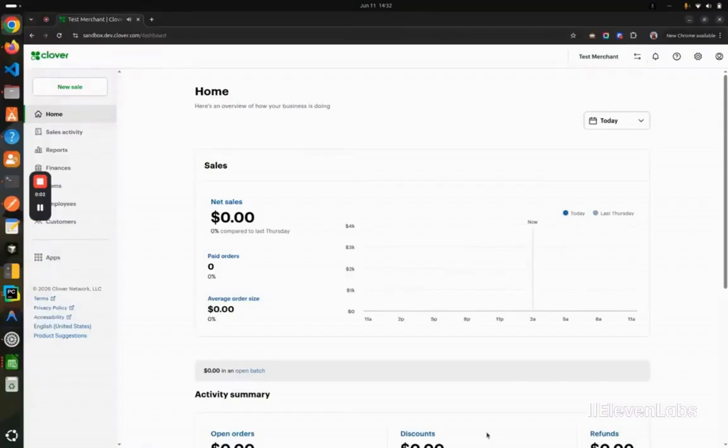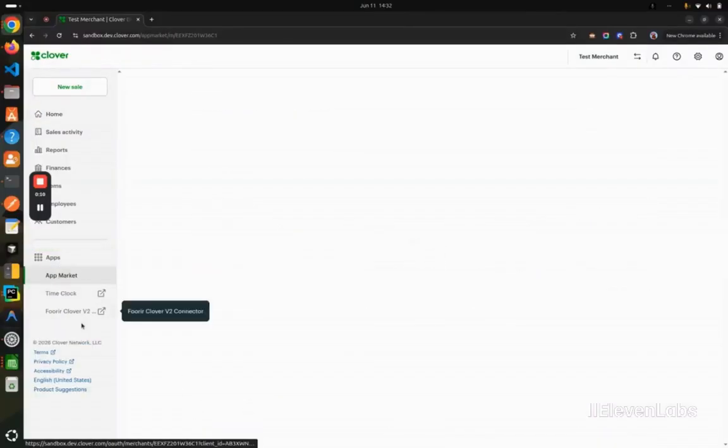Hello everyone, this video demonstrates the Clover Foorir integration application. After signing into your Clover Merchant account, click on Apps and select the Foorir Clover application.